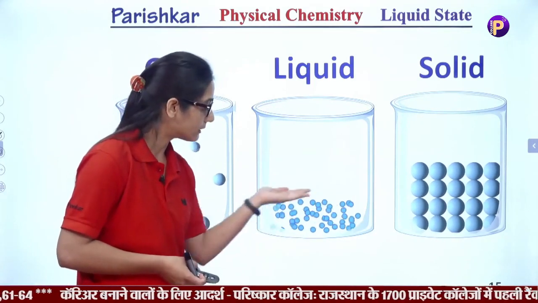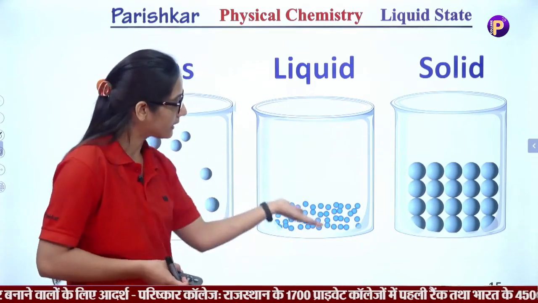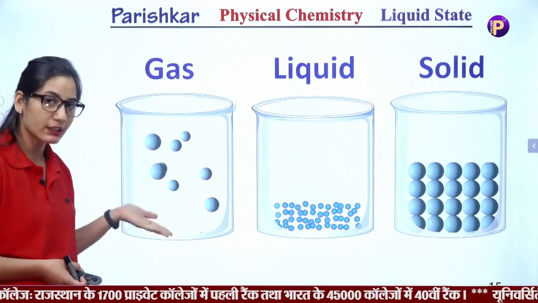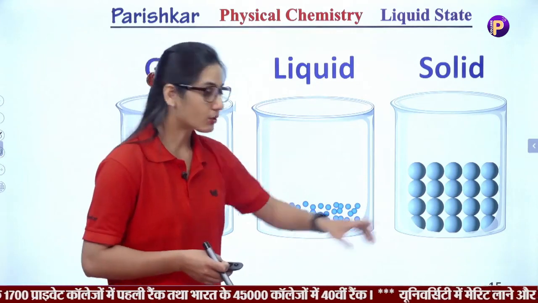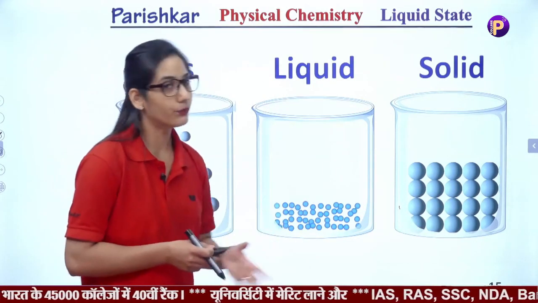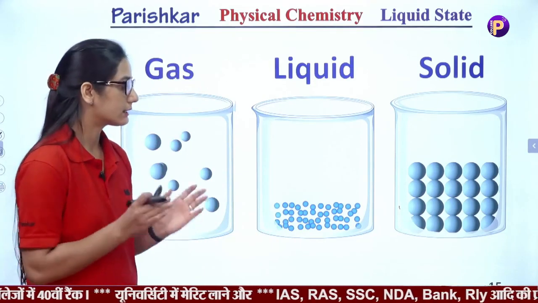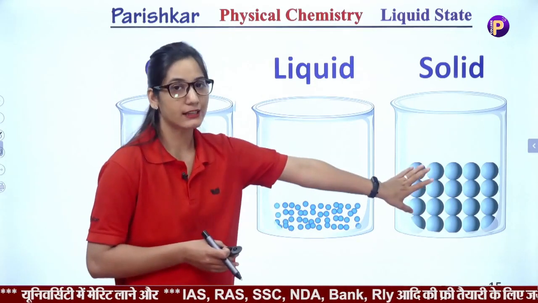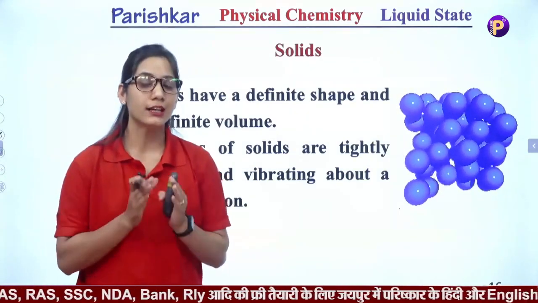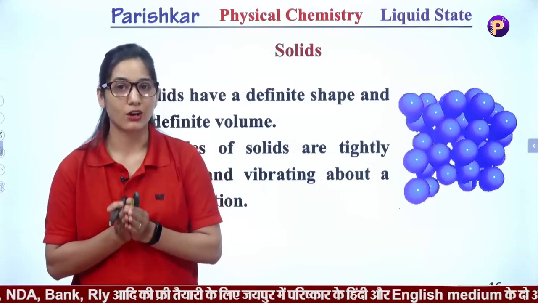They move in the space but don't occupy the whole space of the container, but gaseous particles occupy the whole space of the container. Solid particles don't move, means they have a fixed structure, a fixed shape and size. Okay, now let's start to discuss the states of matter individually.